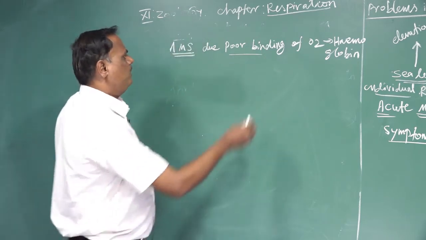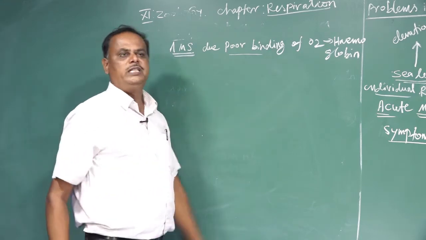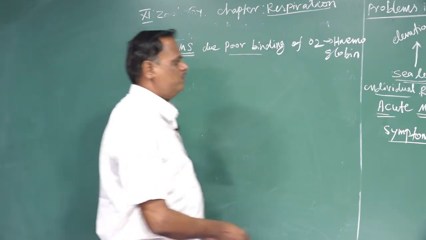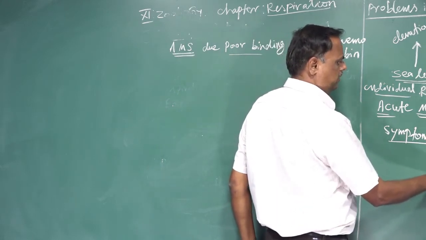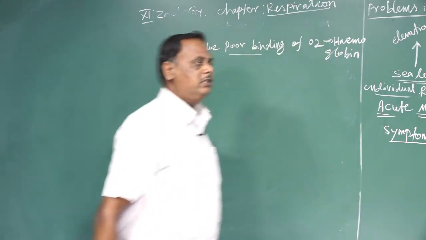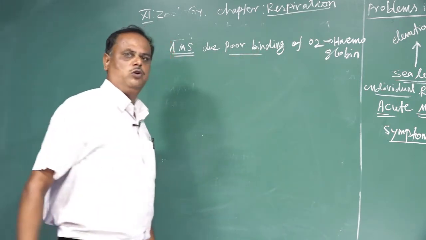At the same time, the demand for oxygen supply to the hemoglobin is high. That's why the symptoms occur: headache, nausea, shortness of breath and also dizziness. All of this occurs due to the poor binding of oxygen to the hemoglobin.